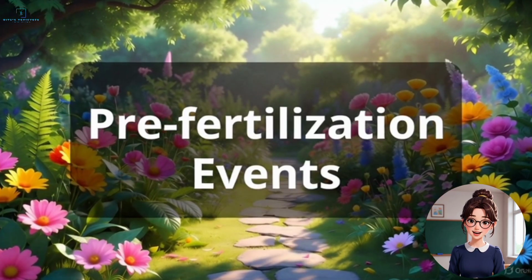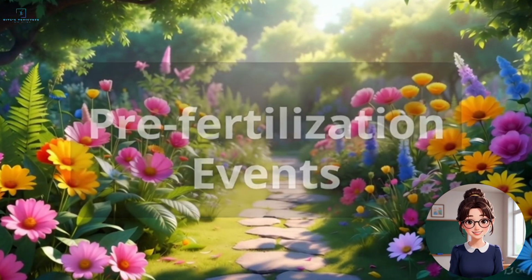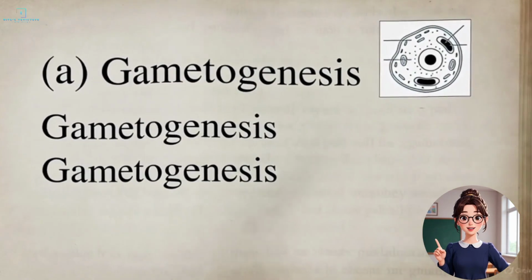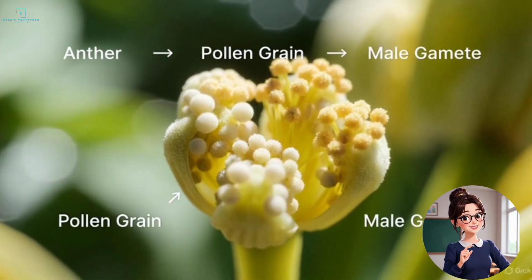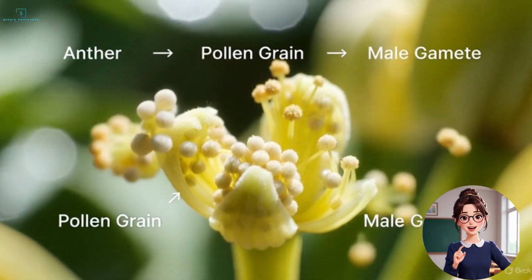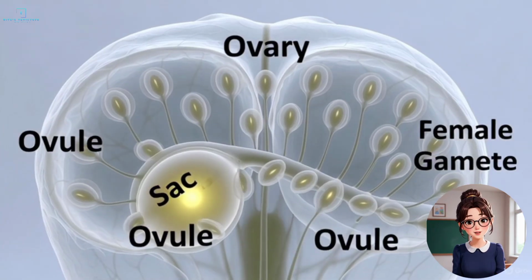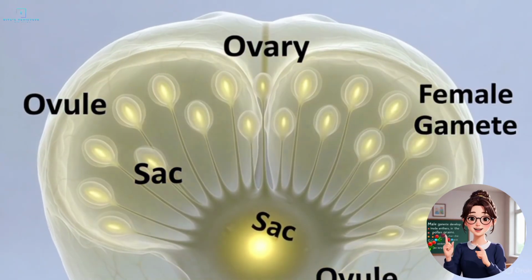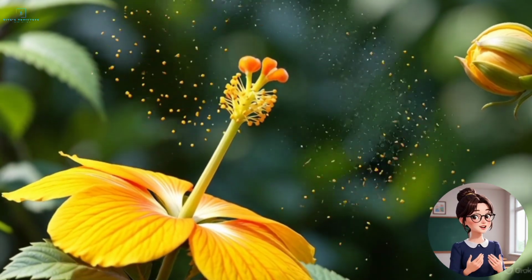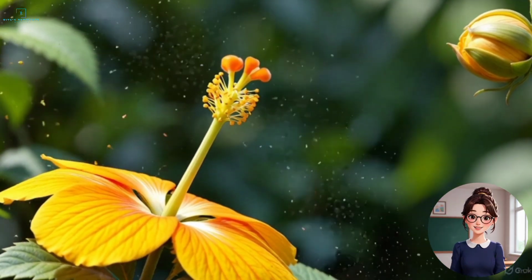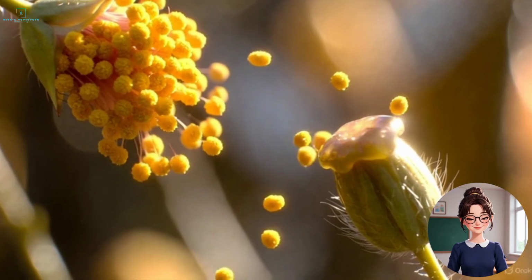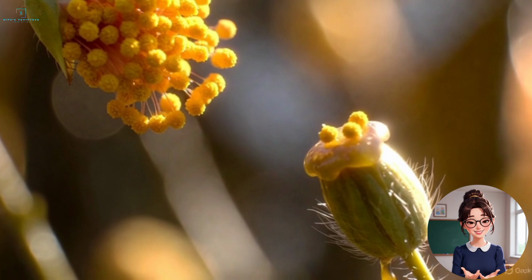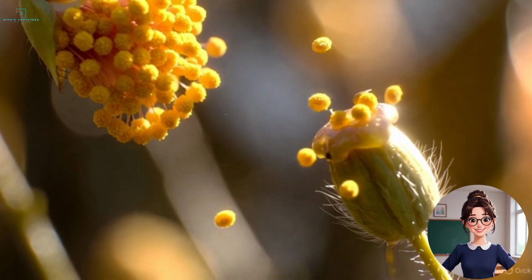Pre-fertilization events occur before the fusion of gametes. They include A. Gametogenesis: formation of male and female gametes. Male gametes develop inside anthers, in pollen grains. Female gametes develop inside ovules, in the ovary. B. Gamete transfer, pollination. Transfer of pollen from anther to stigma is called pollination.